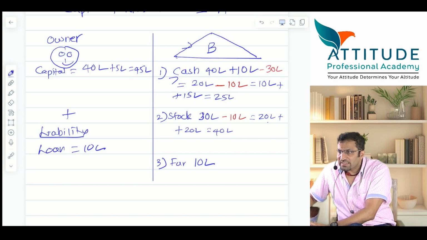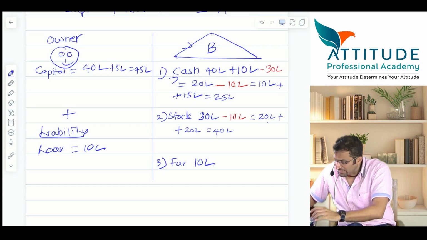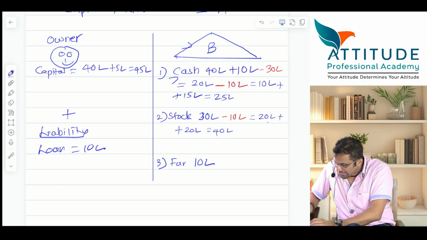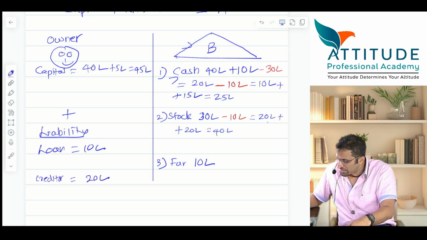Stock increases. Is the cash reducing? No, because I have not paid cash. It is purchased on credit. What is increasing? Liability increases, and this liability is known as a creditor. How much liability? 20 lakhs. Now, does the equation hold good?